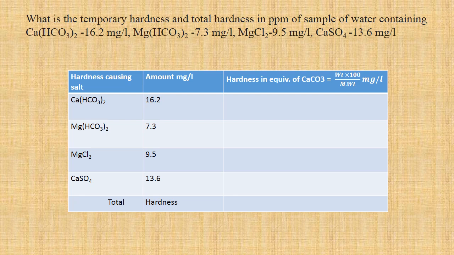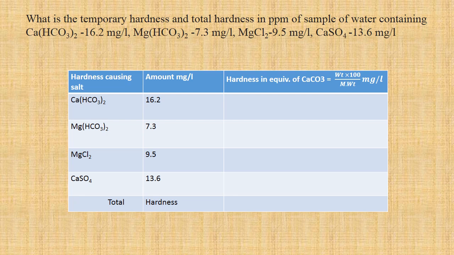What is the temporary hardness and total hardness in ppm of a sample of water containing calcium bicarbonate 16.2 milligram per liter, magnesium bicarbonate 7.3 milligram per liter, magnesium chloride 9.5 milligram per liter, calcium sulfate 13.6 milligram per liter. Again, we'll make a tabular column. Here we have all four salts which cause hardness, and everything is in milligram per liter, so directly we can use it.